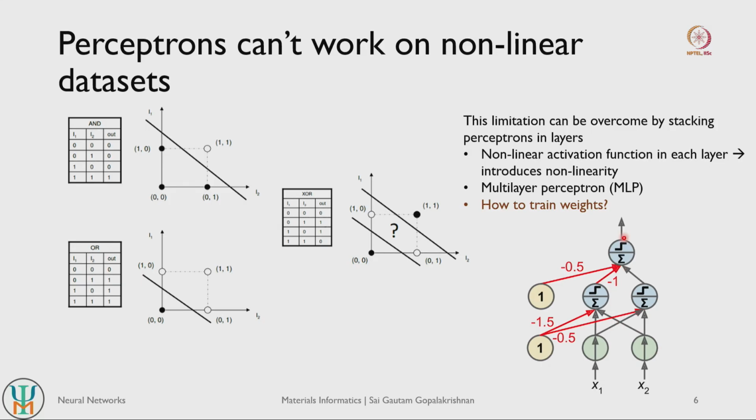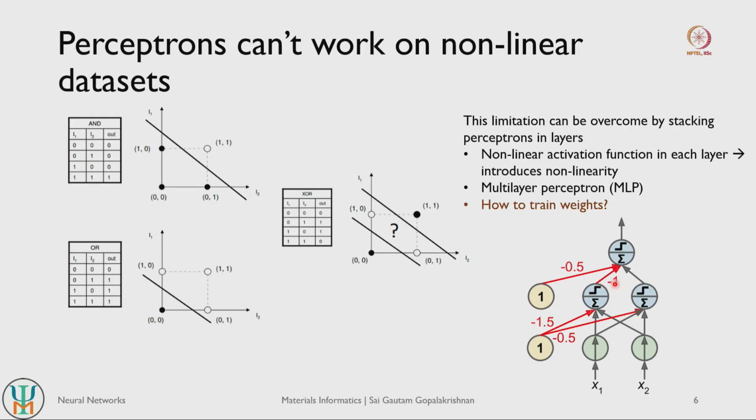Now if you stack up perceptrons like this, you rely on the predictions of multiple perceptrons in one layer. You can consider this to be a layer because all of these perceptrons make predictions at the same level, at the same time. And then there is another perceptron that takes the inputs of these layers and then starts to make predictions. Then we can start introducing nonlinearity, and the nonlinearity predominantly comes from the fact that we are using activation functions.